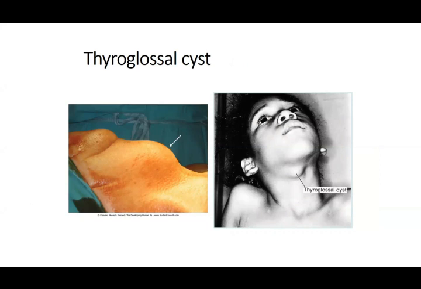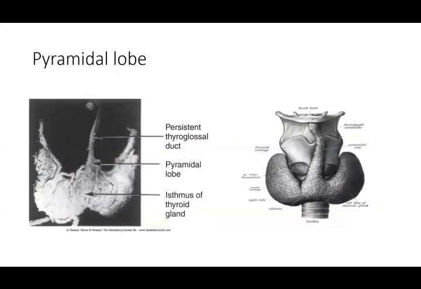So the position of the cyst or the swelling or the sinus or the fistula differentiates whether it is a congenital anomaly, and because of what. If it is in the center, it is going to be a thyroglossal duct cyst, and if it is on the sides, it is because your pharyngeal arches or pouches do not close properly, and you have the cervical sinus or fistula, or the tonsillar fossa does not close completely. So all those places can lead to formation, but that would be on the side, in front of your sternocleidomastoid.